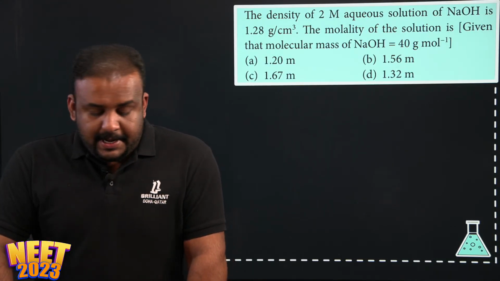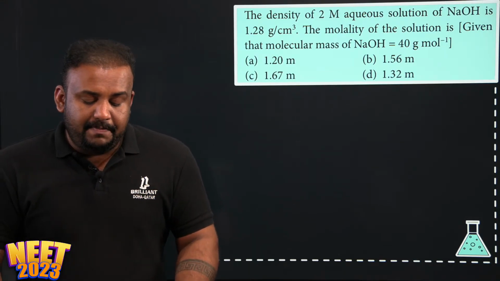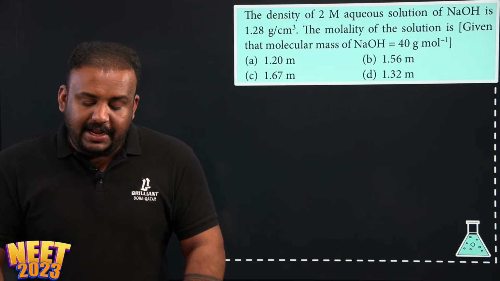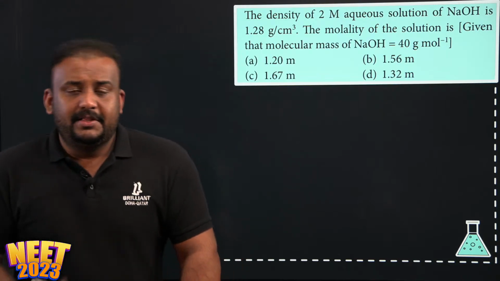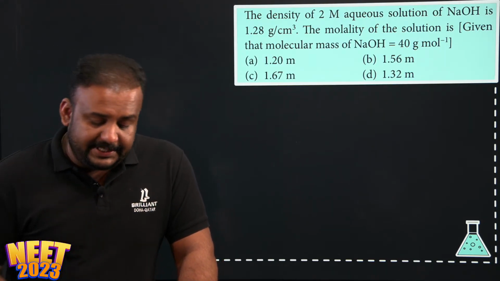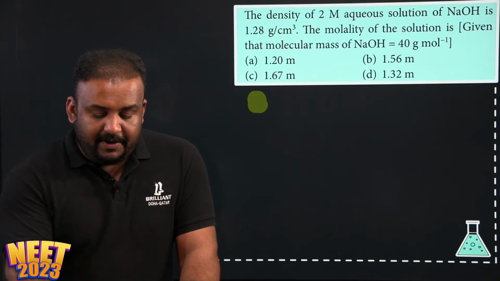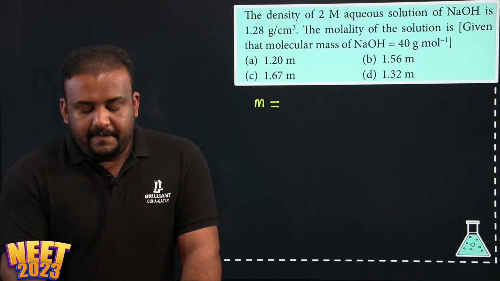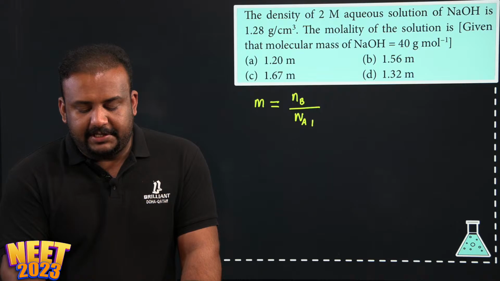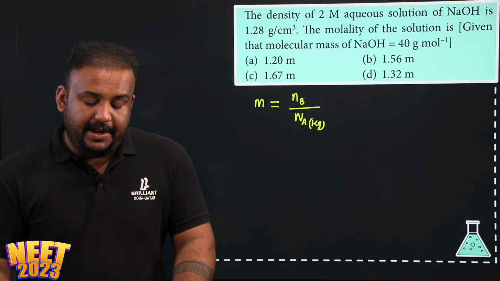Okay, look at the next question. The density of 2 molar aqueous solution of NaOH is 1.28 gram per centimeter cube. The molality of the solution is, given the molar mass of NaOH is 40. This should be easy. This is a direct NCERT-related question. Here they are asking the molality. You guys know the formula of molality. Molality, small m, is equal to the number of moles of solute dissolved per kilogram of the solvent. Correct? Per kilogram of the solvent. This is the expression for molality.